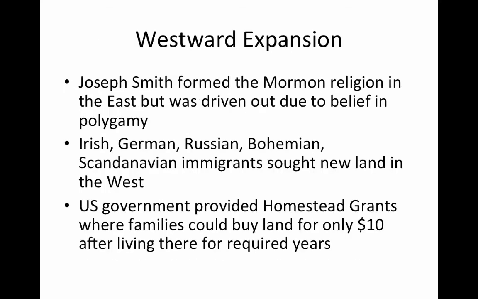Westward Expansion. Joseph Smith formed the Mormon religion in the East. He was driven out at that point due to his belief in polygamy. The Irish, the Germans, Russians, Bohemians, and Scandinavian immigrants also sought out new land in the West. And the United States government provided incentives for this through the homestead grants, where families could buy land for only $10 after living there for a required amount of years.